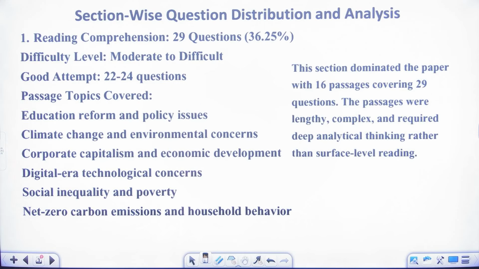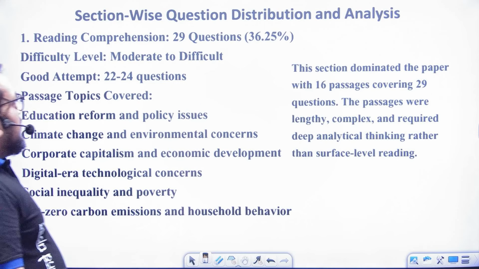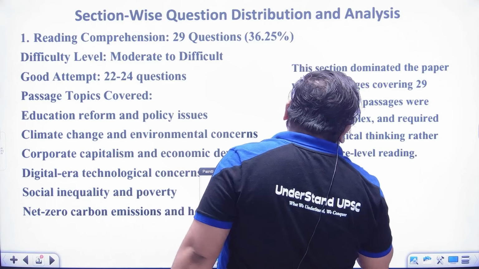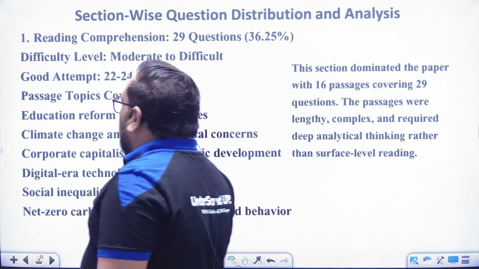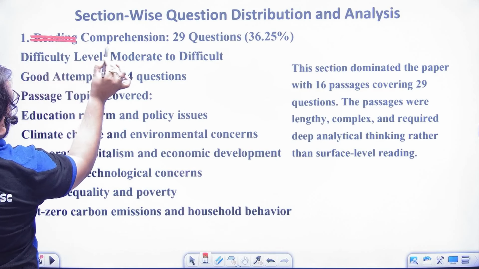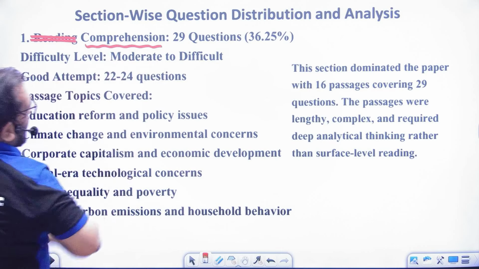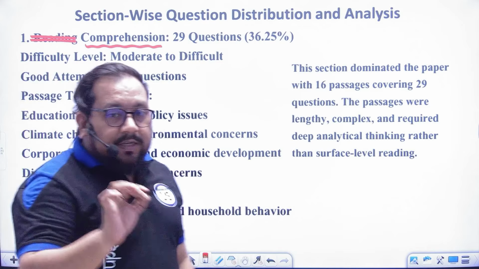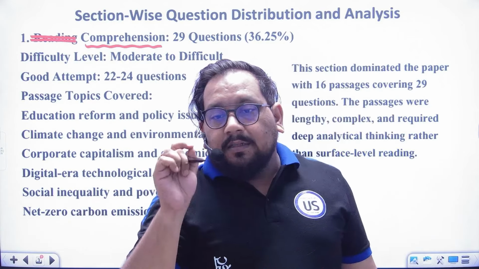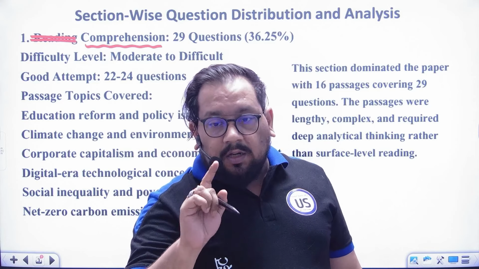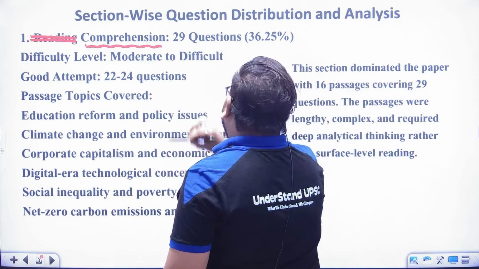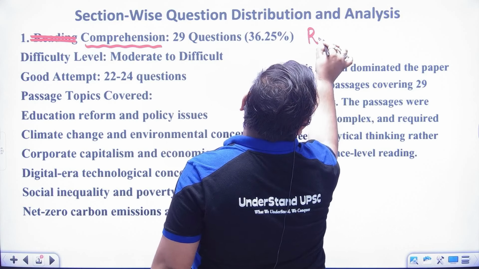Now, what does the paper actually consist of? Reading comprehension is written here, but as you all know, that is not reading comprehension. It is only comprehension. In the syllabus it is mentioned, that is comprehension, not reading comprehension. Reading comprehension consists of English language, but actually it is coming from reasoning.